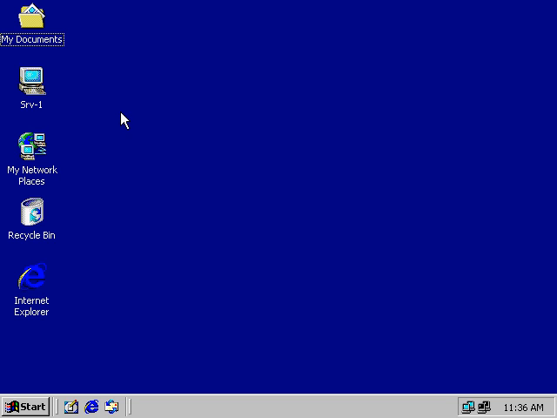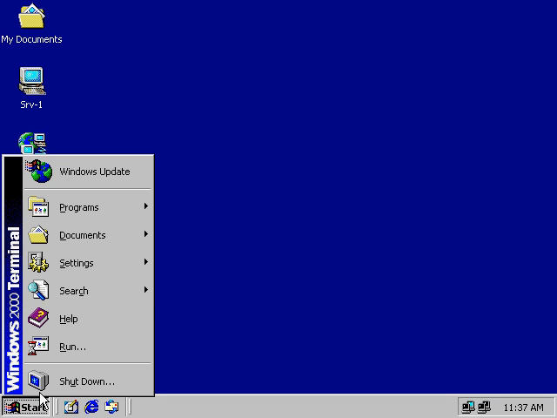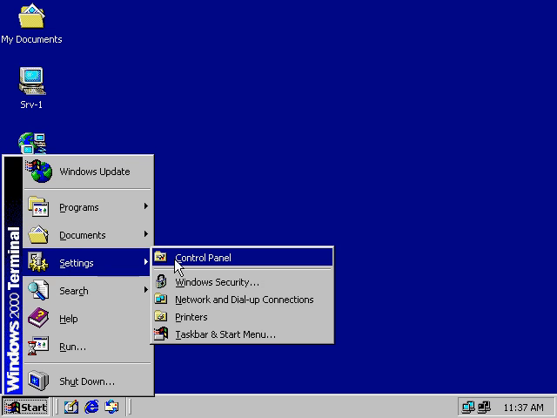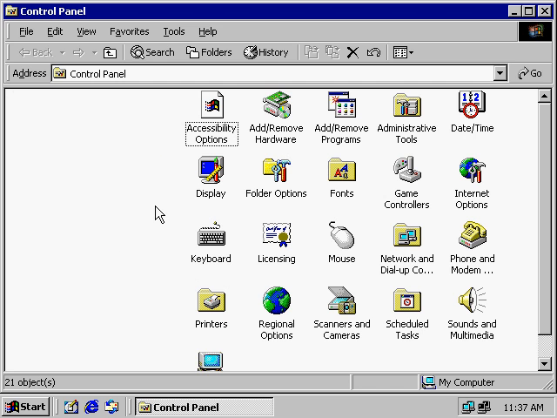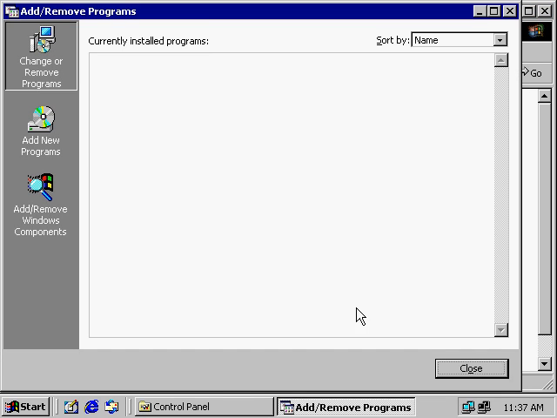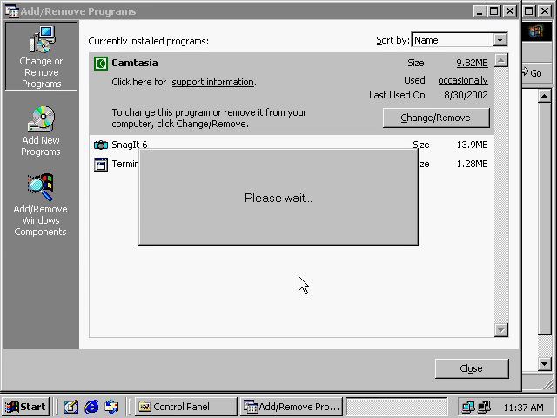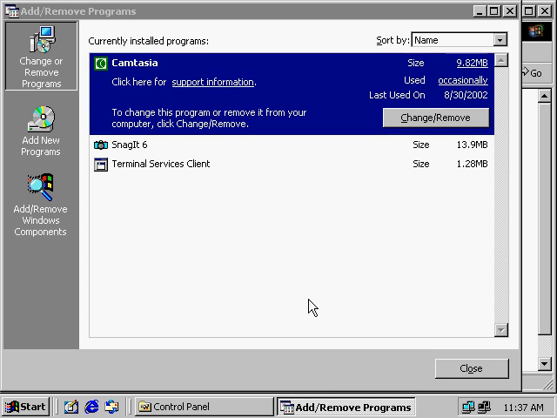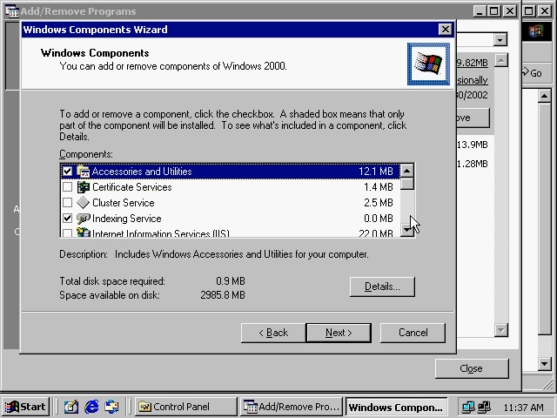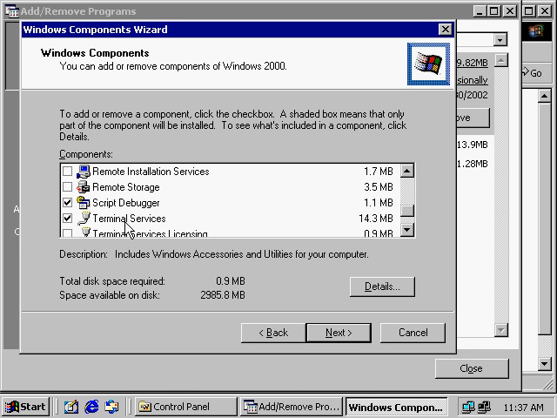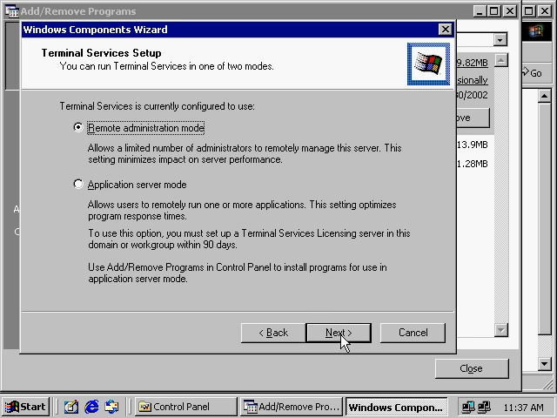We walked through this previously, but remember, when you're installing terminal services on Windows 2000, it's done through Control Panel, Add/Remove Programs, Add/Remove Windows Components, and then once this pops up, you need to go down to Terminal Services and select that box. So you have to install Terminal Services. When you click Next through here, we have selected Remote Administration Mode. That's how I set it up on this Windows 2000 server, and this is what we demonstrated previously in the Windows 2000 Terminal Services video.